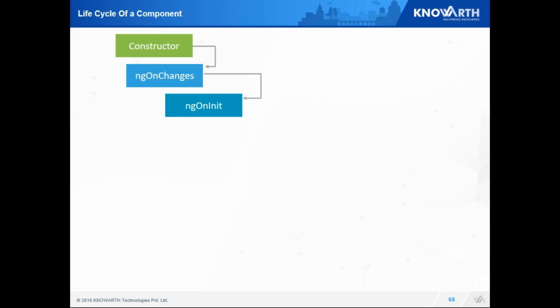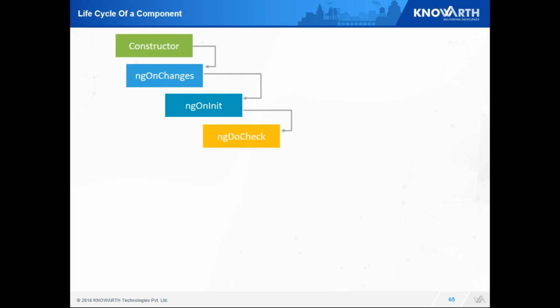to override. We'll see what the usual lifecycle is. First, my constructor gets loaded, then ngOnChanges is applied because the initial value gets changed, so this phase gets called. Next is initialization.